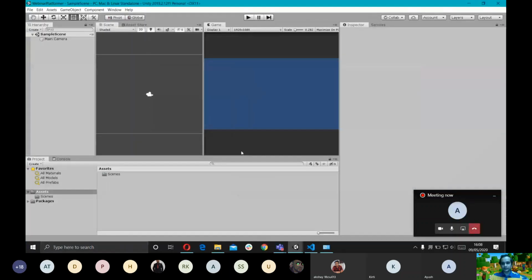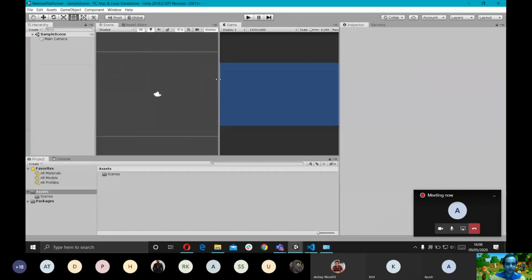So this is what you're going to see the first time you open up Unity. I'll just quickly explain the things that we see. This is our scene view. This is where we'll be creating our whole game. And this is our game view. This is how our game will actually look when we try to play it on a system. This is the toolbar. It basically has the few tools that we need. I'll quickly explain them as we go and use them.